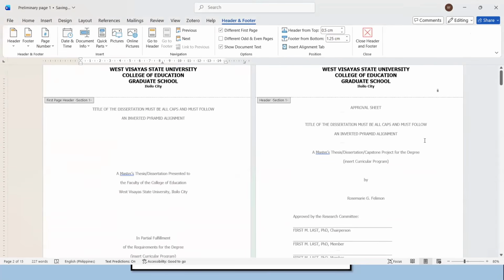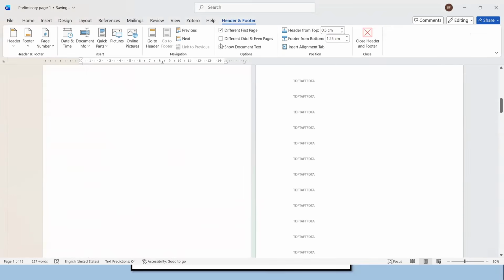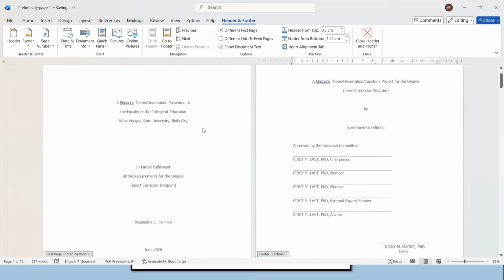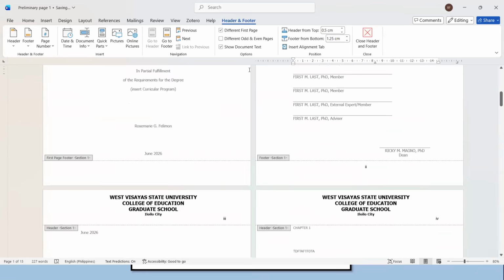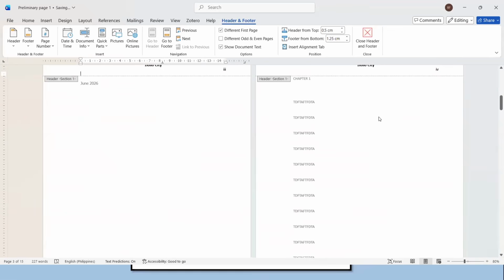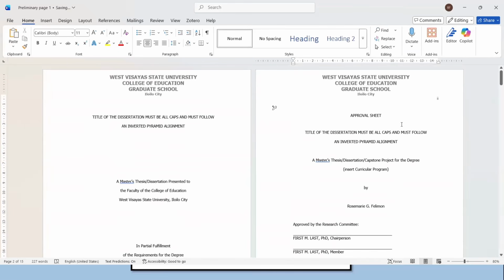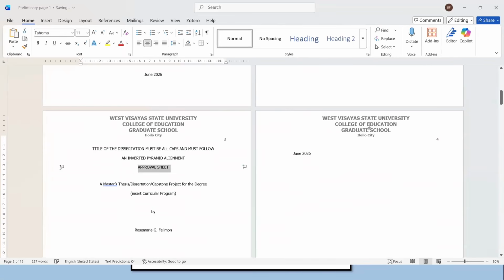There you go. I hope that I have unlinked. All right. I think I have linked it to previous a while ago, which is a big no-no. I know what happened here on the file because I pasted something from the previous file. It might have carried some sort of formatting. So I should have pasted text only and should not include format. So let me just click undo. It's okay.